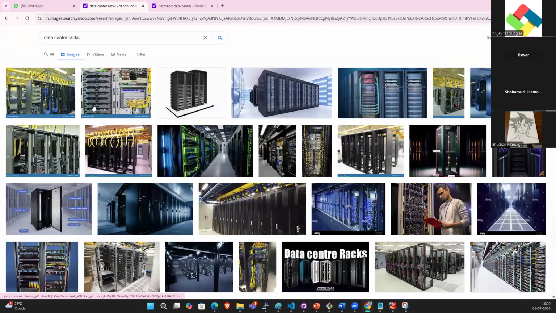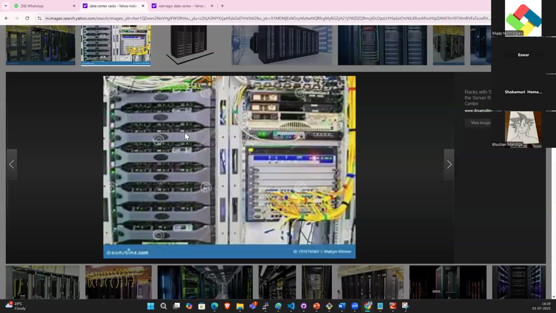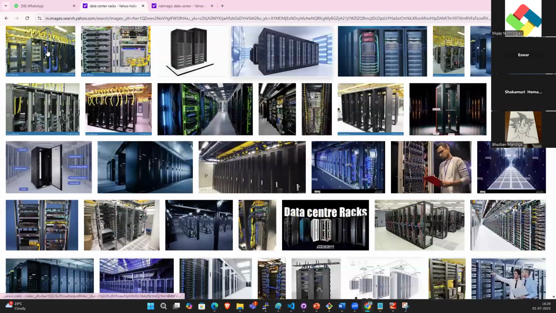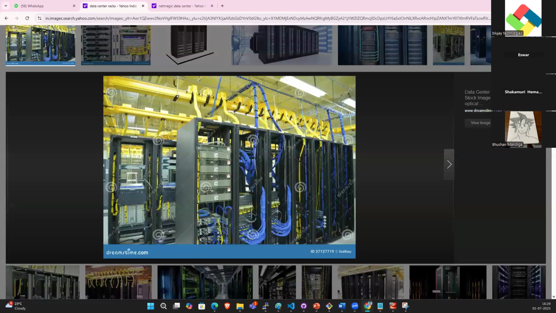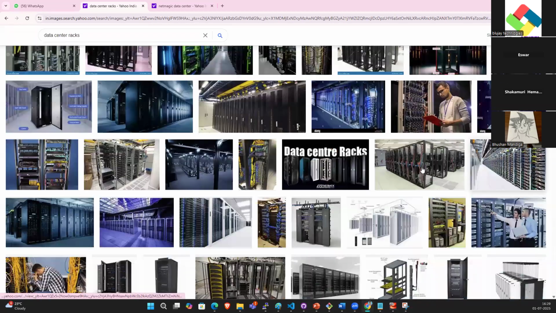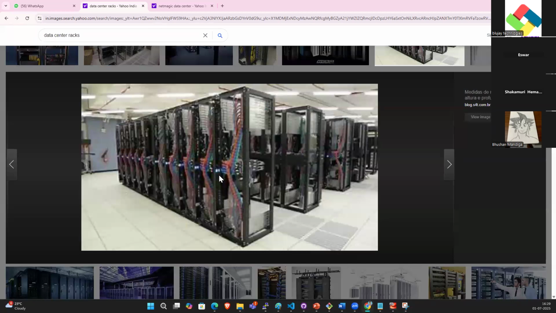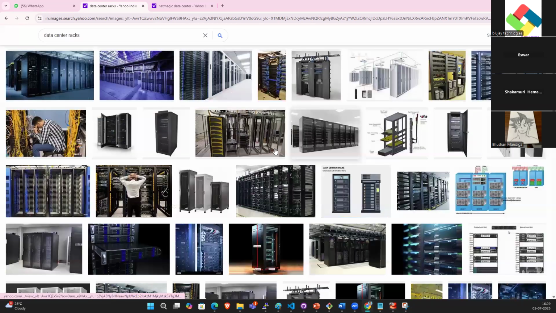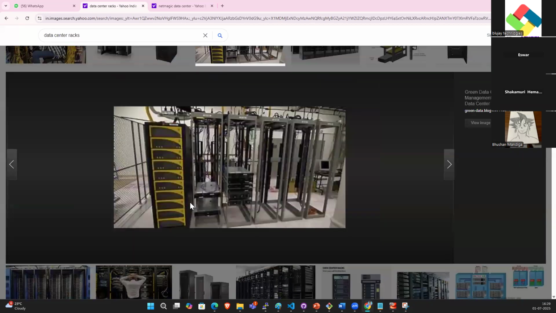Now you see, guys, these are all the servers. This is the rack. What are they providing? They are providing rack space to keep our servers. You guys understood now? So these are all the racks, and these are the servers. So we keep these servers in the data center.